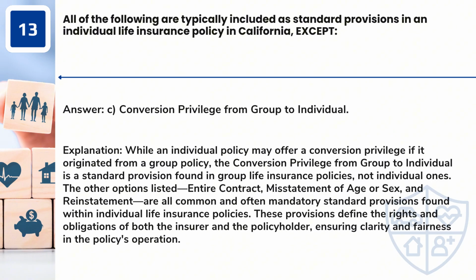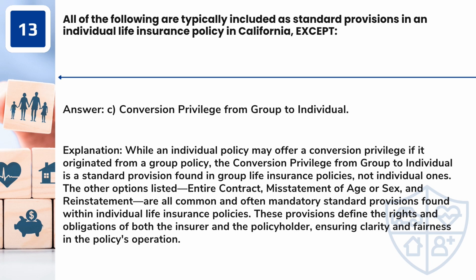Answer: C. Conversion privilege from group to individual. While an individual policy may offer a conversion privilege if it originated from a group policy, the conversion privilege from group to individual is a standard provision found in group life insurance policies, not individual ones. The other options listed, entire contract, misstatement of age or sex, and reinstatement, are all common and often mandatory standard provisions found within individual life insurance policies. These provisions define the rights and obligations of both the insurer and the policyholder, ensuring clarity and fairness in the policy's operation.